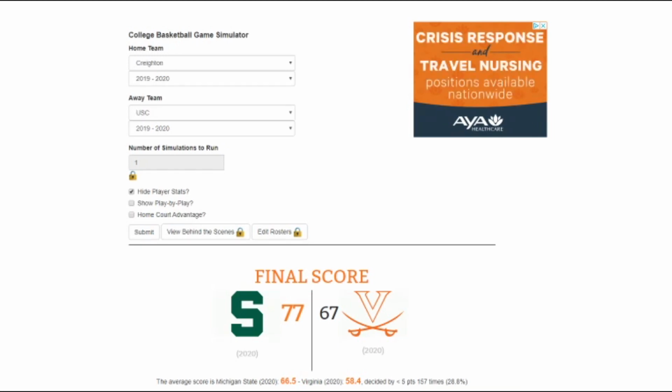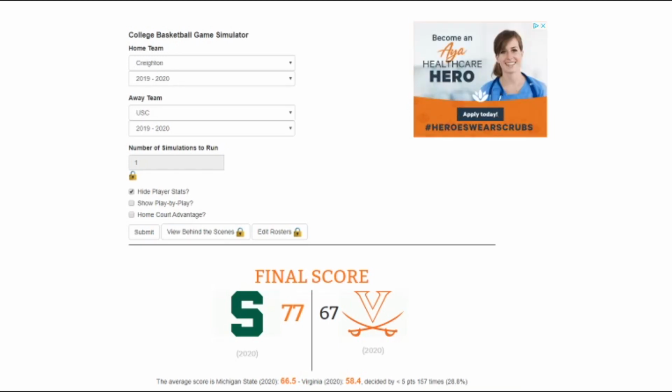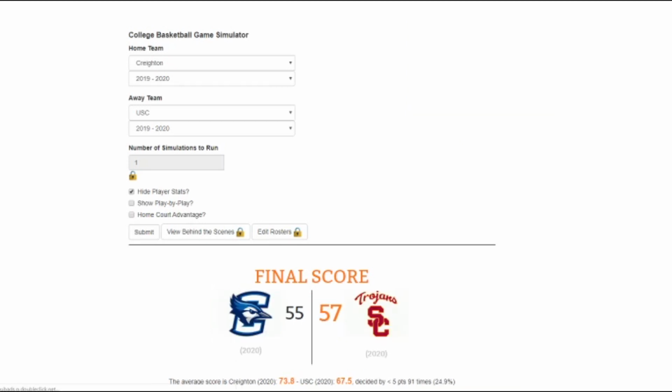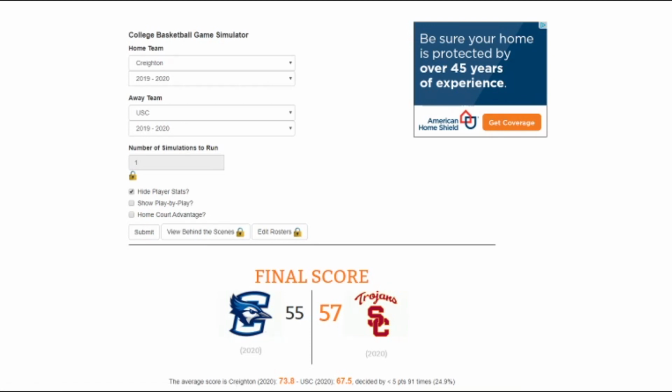Alright, now our last game of the second round, figuring out who goes to the Sweet 16. We have Creighton and USC. I'm still going to hold with Creighton. USC I'm not too strong on. We'll go Creighton here in this game. And USC wins by 2. Wow, that is amazing. USC moving on to the Sweet 16.